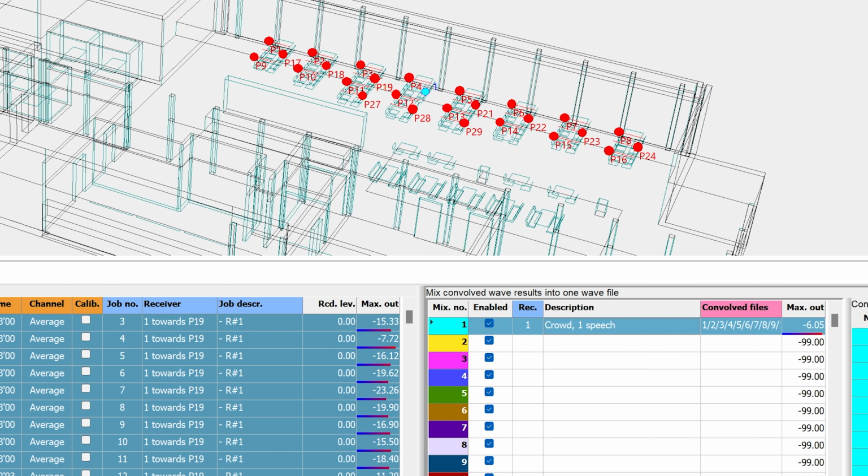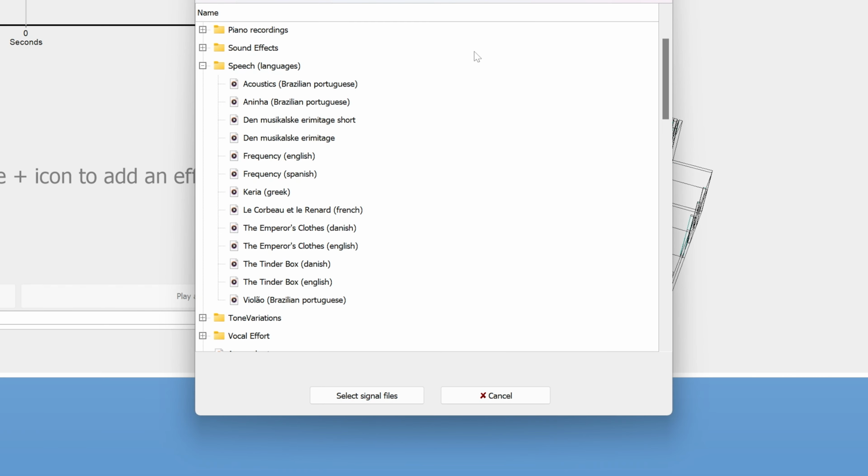As you can hear, this sounds like a very convincing crowd, even though it was all generated from a single speech audio. To make it even a bit more realistic, you can generate half of the files from a male voice and the other half from a female voice.